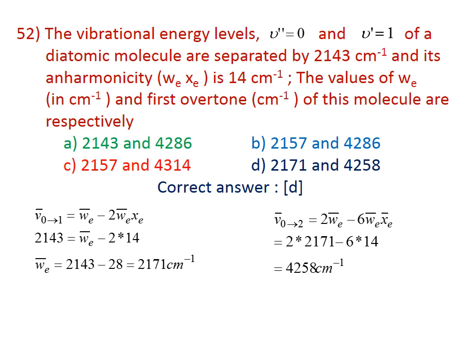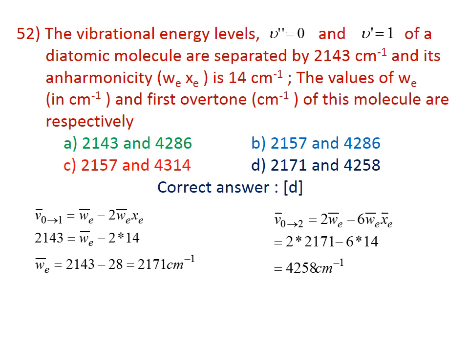For nu' 0 to 1, the transition equals omega_e minus 2 omega_e x_e. According to the given data, for the first transition the vibrational frequency is 2143. That equals omega_e minus 2 into 14, which gives omega_e bar equal to 2171 cm^-1.